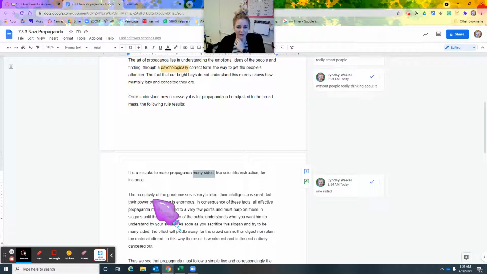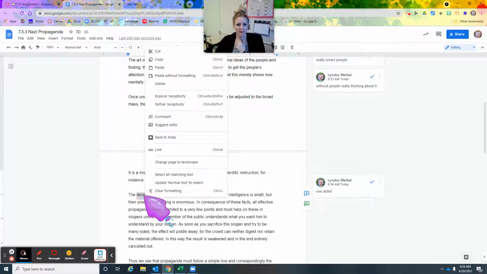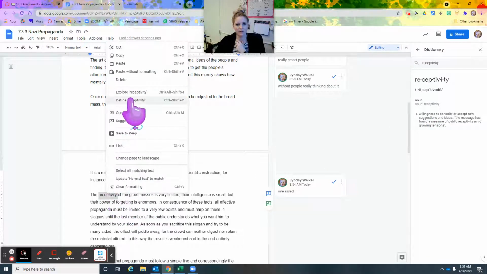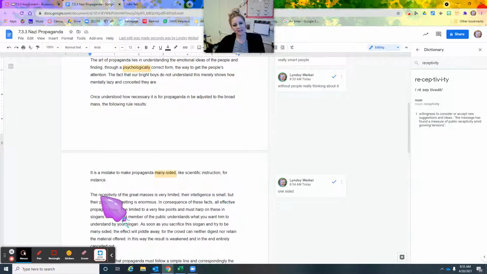The receptivity of the great masses is very limited. Let's define receptivity. I wonder what it means, right? So I right-clicked, just so you know, and hit define. You can also hit Control-Shift-Y. Willingness to consider or accept new suggestions and ideas. So receptive, so taking in new ideas. The ability to take in new ideas of the great masses is very limited.